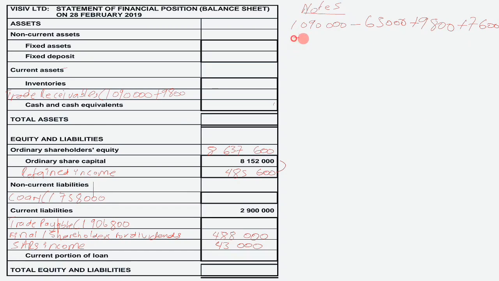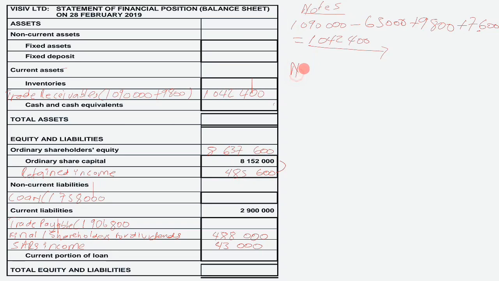So meaning our trade and other receivables total will amount to 1,042,400. So our note number 5 is going to be 1,042,500. Right, so let us move to our note 9, which is trade and other payables.